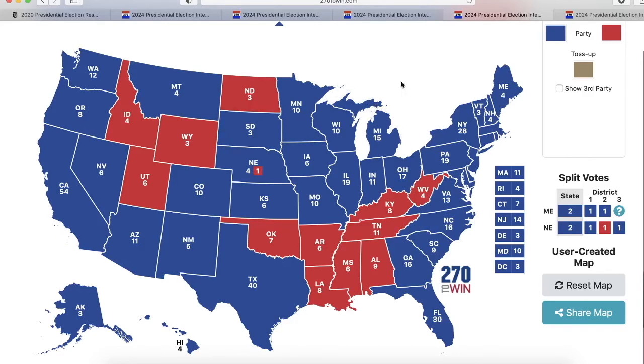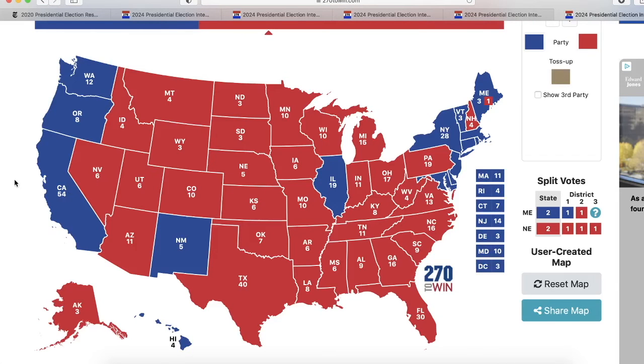And the last map that we're going to take a look at here is the map if only men voted. This election would probably be a landslide election where the Republican Party received 350 electoral votes to the Democratic Party's 158. And this map is kind of what we expected.